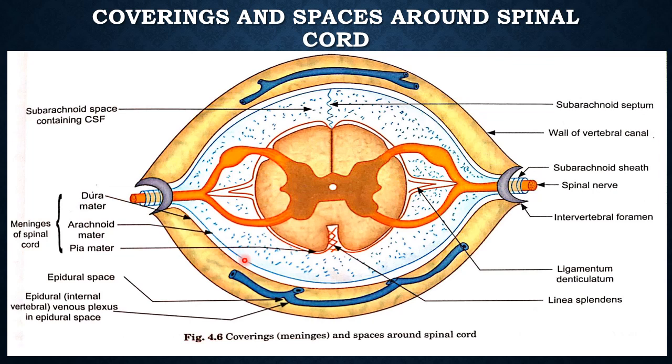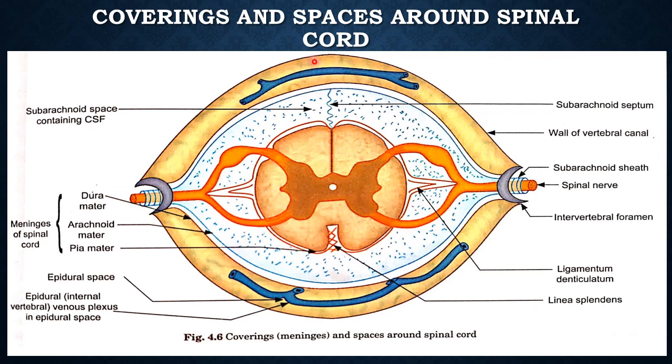Now the arachnoid is separated from the spinal cord by the pia mater. Now this is the pia mater, and this is the arachnoid mater, the blue. The space between the arachnoid mater and the pia mater is known as the subarachnoid space. If hemorrhage occurs here, it is a subarachnoid hemorrhage. If hemorrhage occurs in the other space, it is a subdural or epidural hemorrhage.